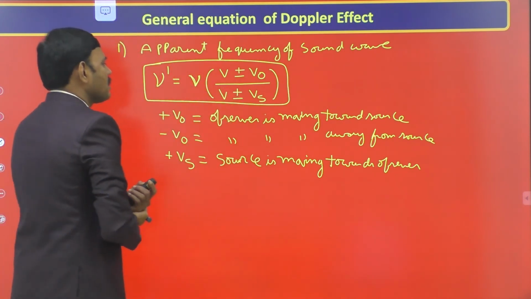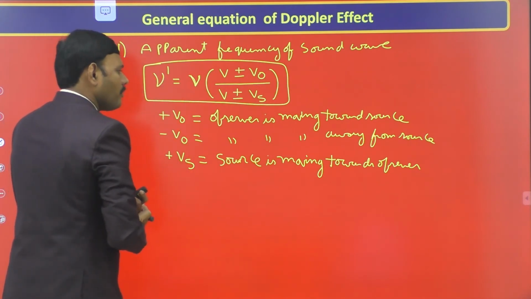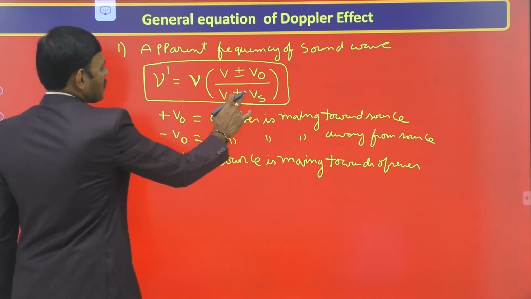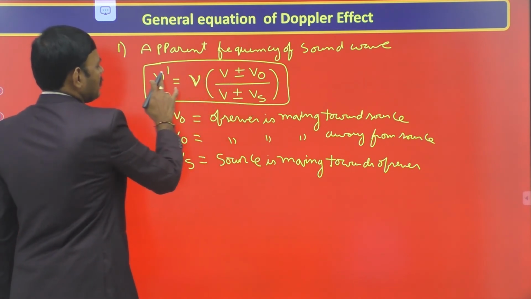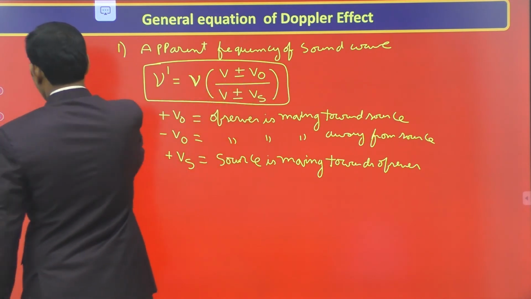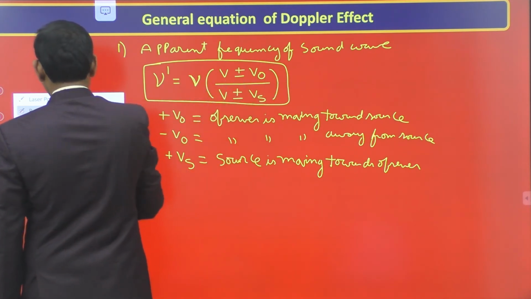Plus Vs means the denominator increases, so the apparent frequency decreases when they are moving away.